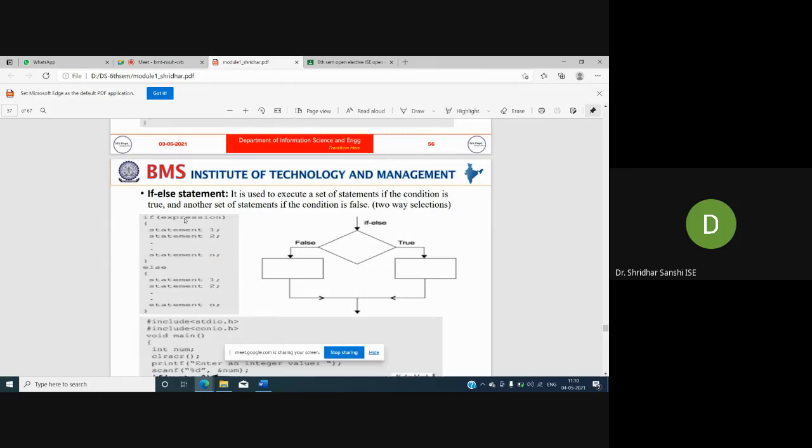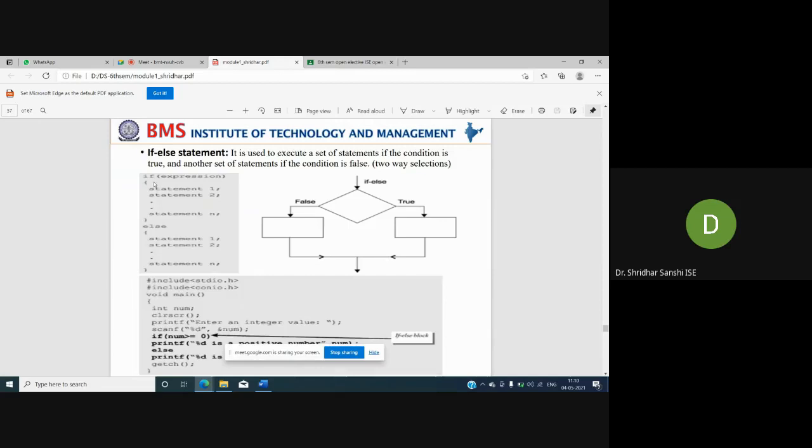If it is true, I am going to execute one set of instructions. Otherwise, if it is false, I am going to execute another set of instructions. So I have two sets of instructions based on the result of the expression. Here is the syntax: if expression, this expression will result either true or false.